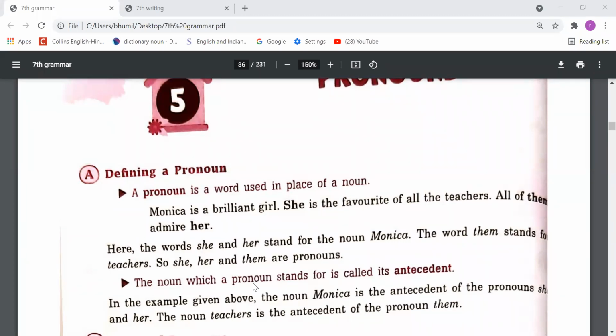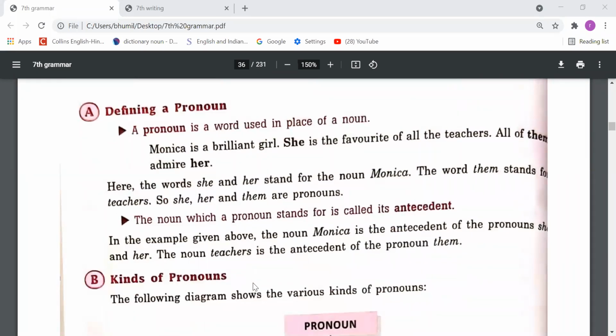That is called a pronoun. So we use pronouns to avoid the repetition of nouns, because if every time we use the same noun in our sentence, it looks quite awkward. So just to bring beauty to our sentence, we use pronouns.